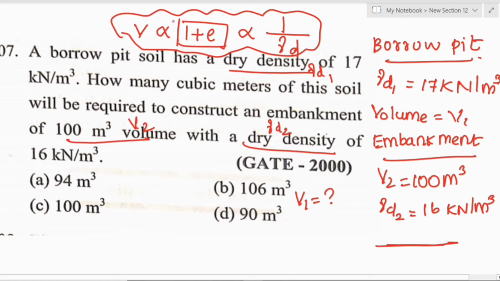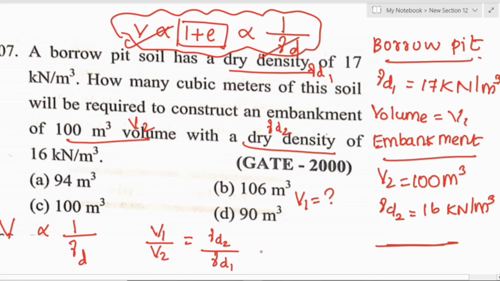Just substitute into the relationship: V is directly proportional to 1 plus e, and inversely proportional to gamma d. So V1 divided by V2 equals gamma d2 divided by gamma d1. Very easy, right?